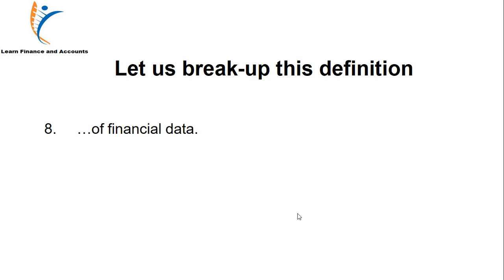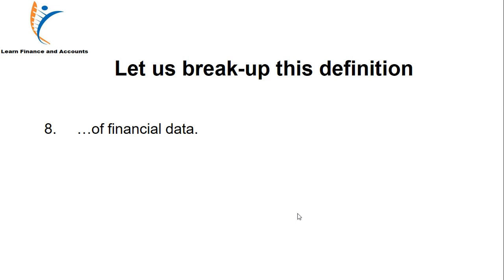As I had talked about this, in financial data only those transactions are taken into consideration. We write only those transactions into our books of accounts which are financial in nature and which involve money. So we consider only those transactions, right?